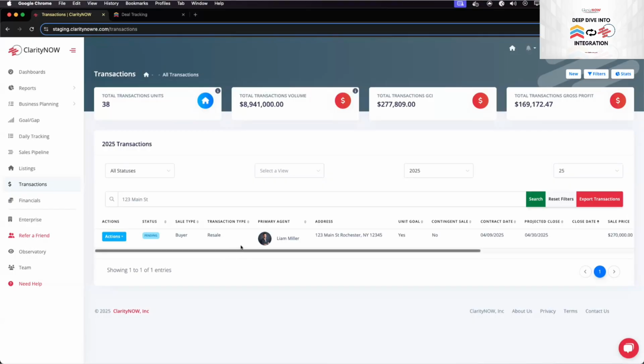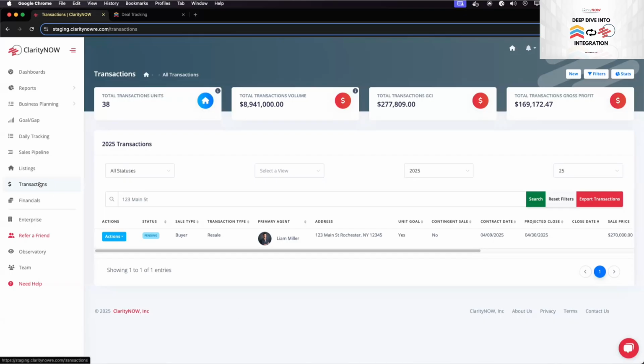Okay, JB, anything else to add on the integration? Yeah, I mean, we're going to deep dive into this thing, so we can keep going. Yep. All right. So the integration will not pull over any deals that were created before you implemented it. So if you would like to pull over all of your deals from Follow-Up Boss, it is a little bit of a manual process, but we've built in some tools for that.